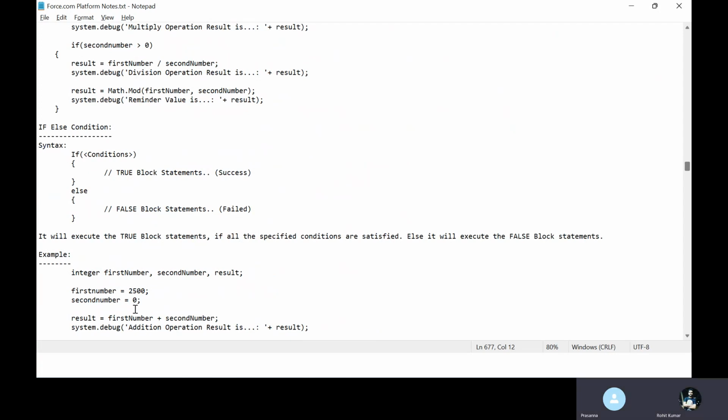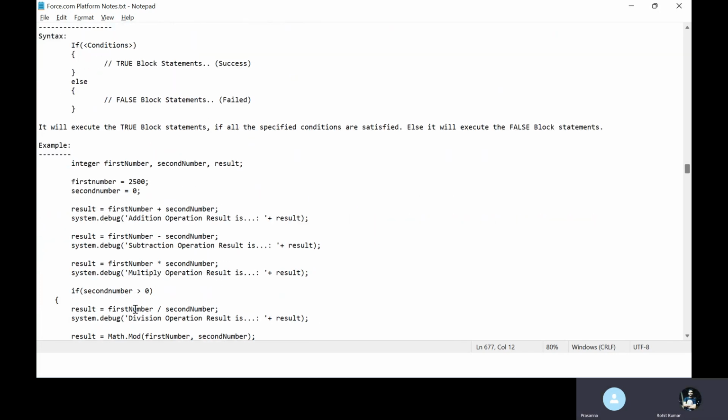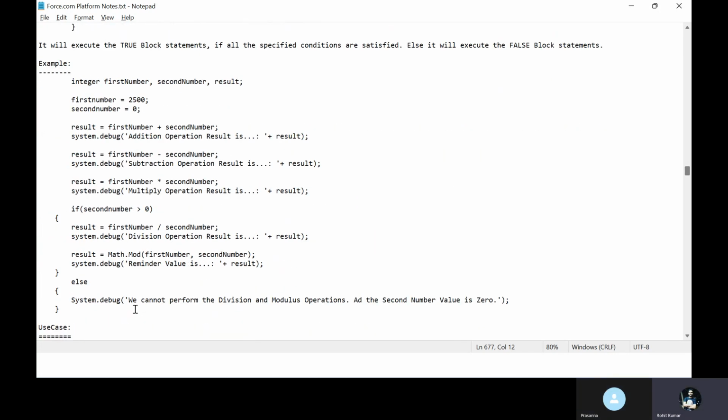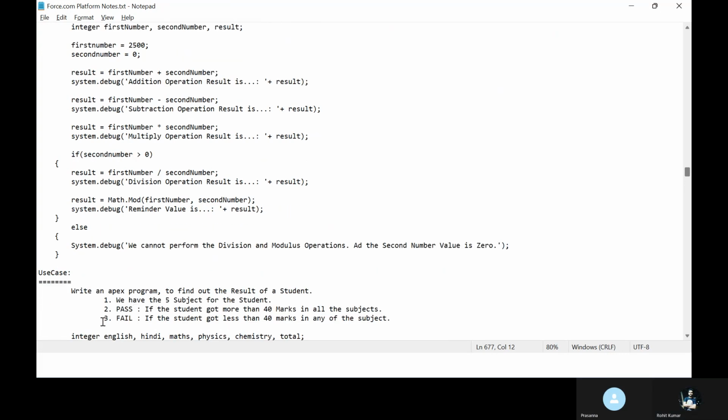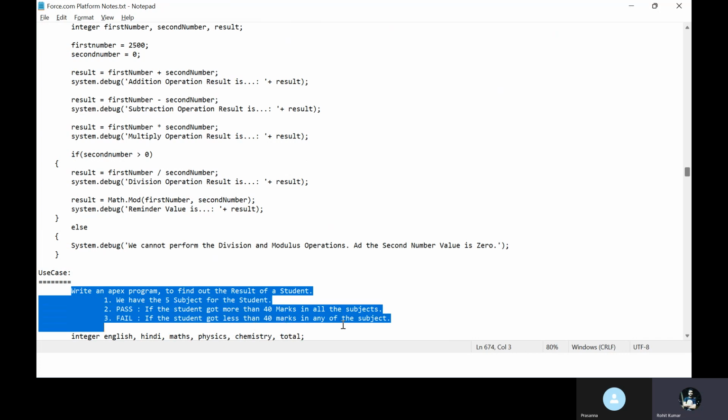Prasanna, can you show me that once? Yeah, this is a use case. Let me show you here. This is a question, and you have to do these things. If you don't do them, I will explain in the next session. Try to understand and read these.